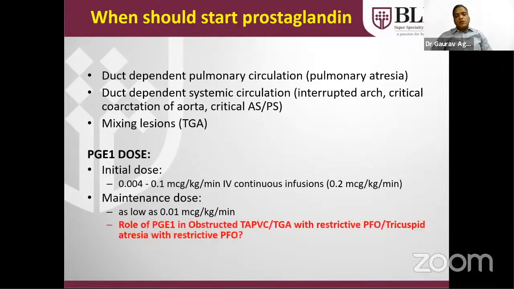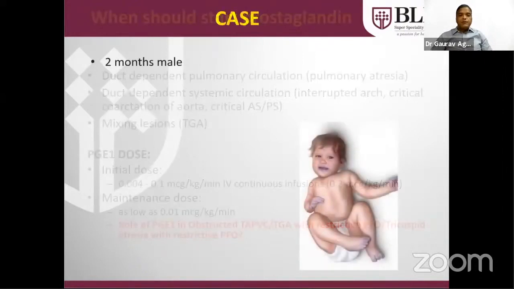And what is the role of prostaglandin in obstructed TAPVC, TGA with restrictive PFO, or tricuspid atresia with restrictive PFO? It should not be used. Because in this condition, if we use it, pulmonary vasodilatation will occur and the lung blood supply will increase. In view of that, pulmonary venous return will increase, but the pathway is obstructed. That patient will deteriorate further, alveolar edema will occur, and the patient can die.